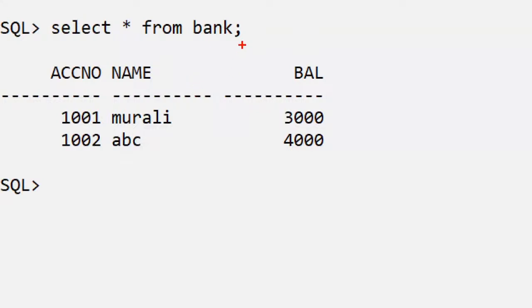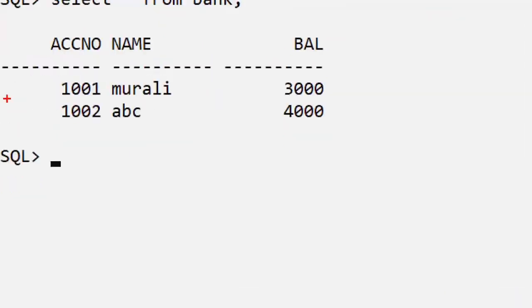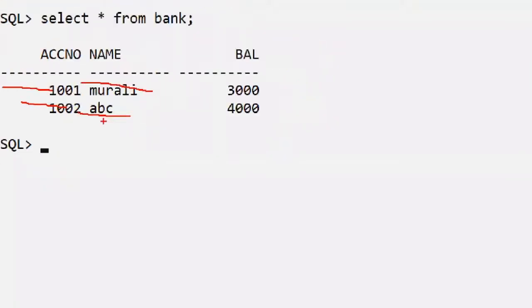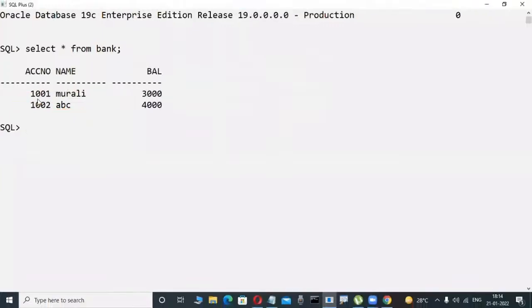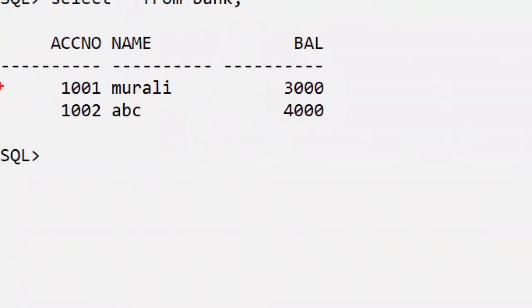Suppose this is a bank, for example, SBI bank. In this bank, this is the data. Observe here, these are columns: account number, name, and balance. These are called columns. Here, 1001 and so on. These are called rows or data. Suppose this data, observe it for 1 minute only. 1001 is an account number.